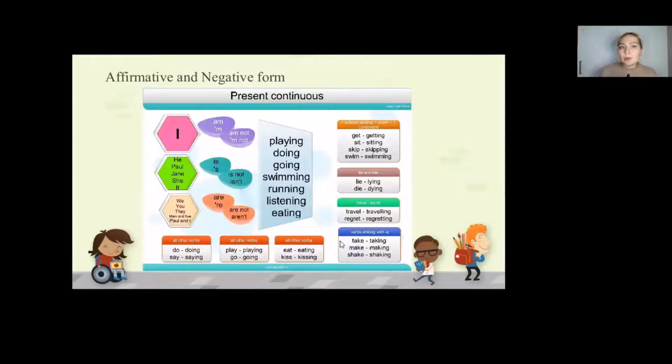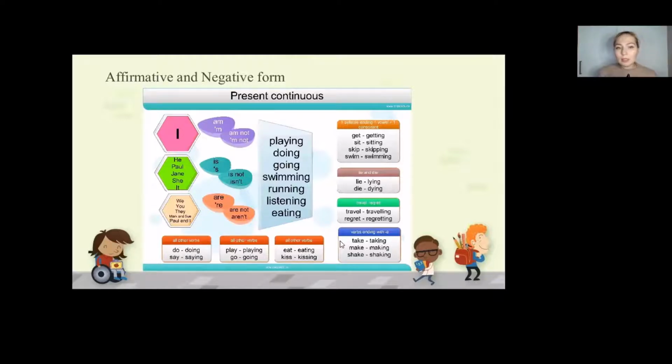And now we're switching to the affirmative and negative form. So you would just want to state something that we're doing right now. We can put subject or pronoun in the first position, then it is followed by am, or another form that is related to the pronoun or subject. And then we put infinitive form of verb with the ing ending. So I'm playing soccer with my friend right now. I am talking to a colleague from my job. She is speaking on the phone, etc.